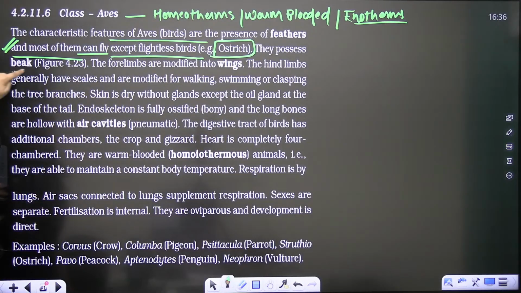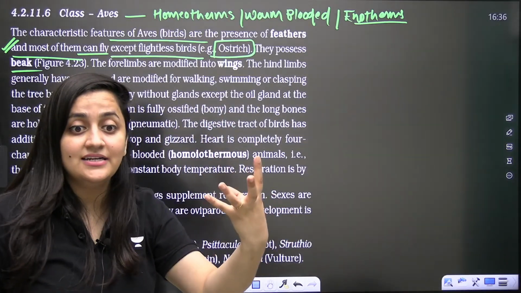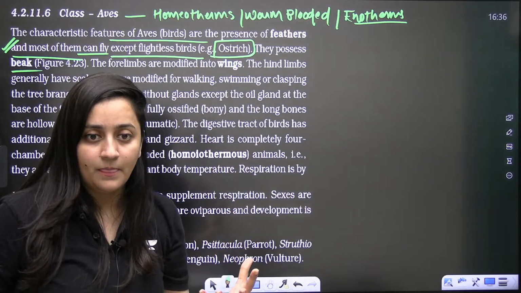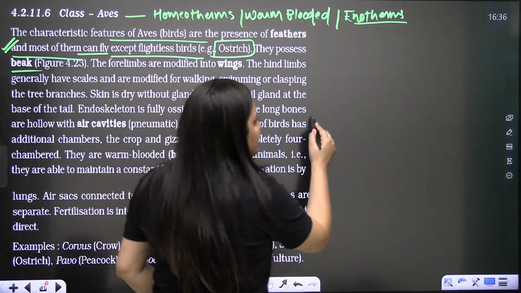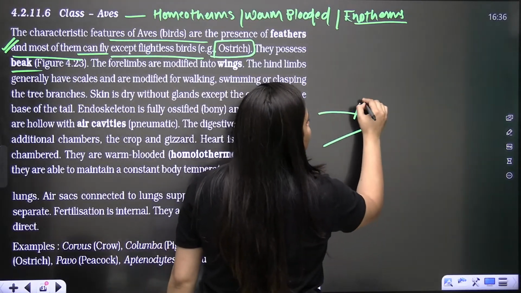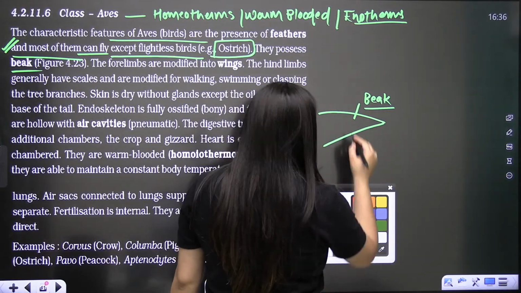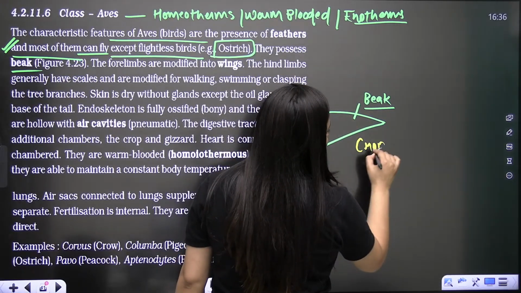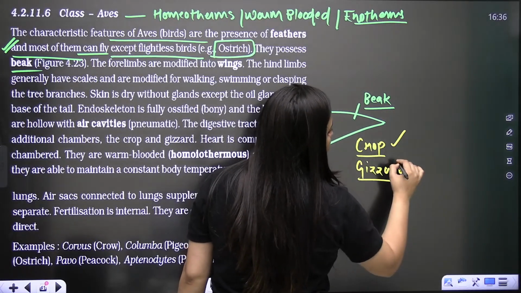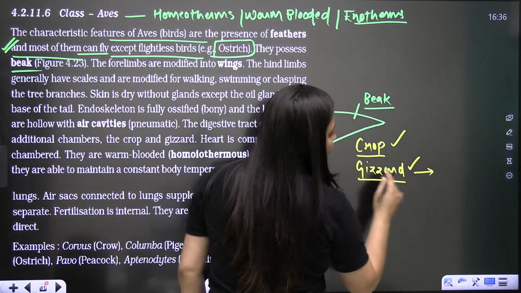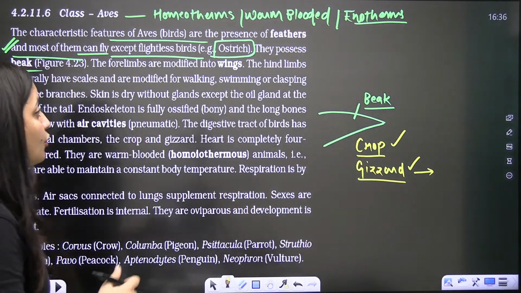Now I don't think that I need to explain it in detail because we have seen the birds, so we know their structure. In their case, the jaw is modified into beak. In their digestive system also, like the arthropods, you will see the crop and the gizzard. Gizzard is for grinding the grains. Crop is for the storage of those grains.